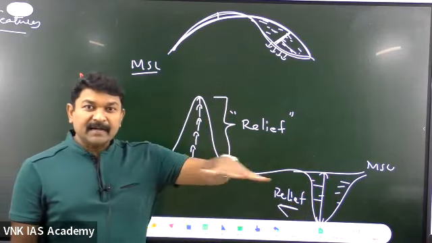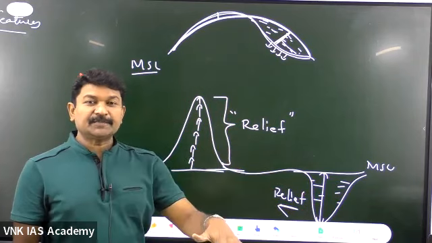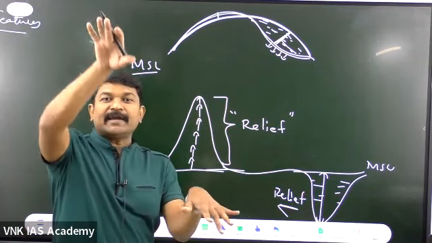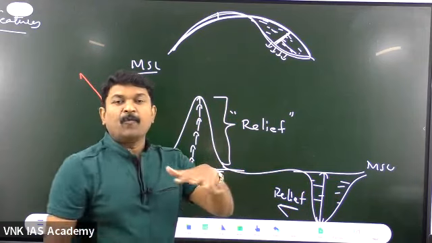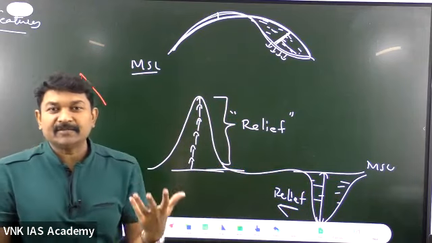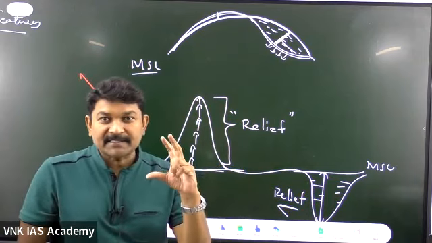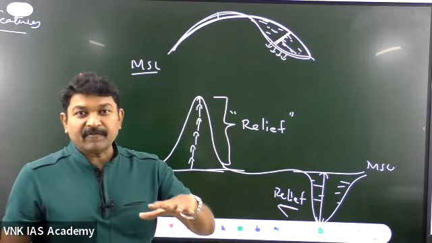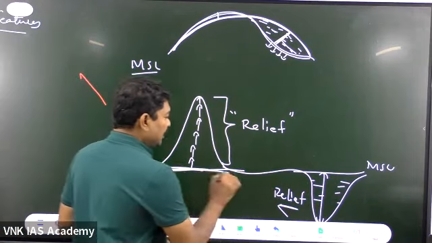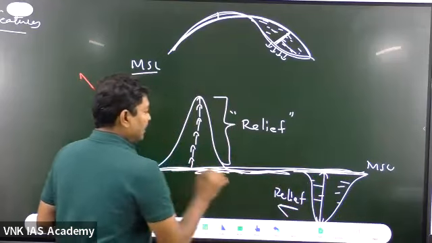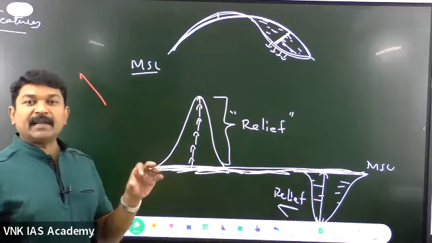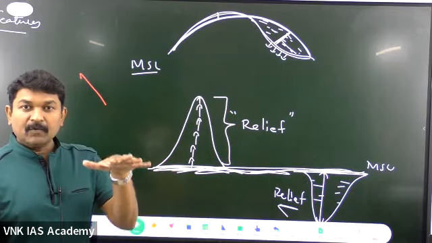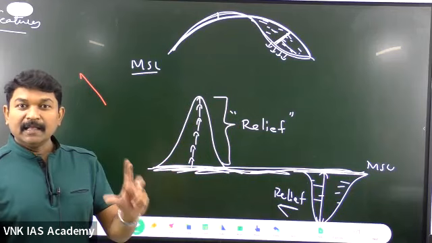Earlier, the land was flat. Because of some adjustments, somewhere the land got elevated, somewhere the land got depressed. Wherever you can see the elevation, wherever you see the depression, it is called the deviation. Deviation from what? Deviation from the original place. Whenever the land gets deviated from its original condition, that is called relief.